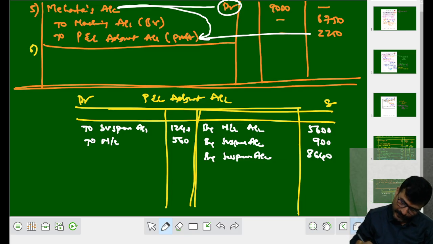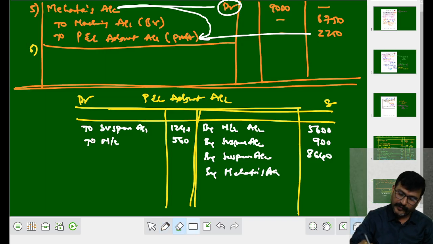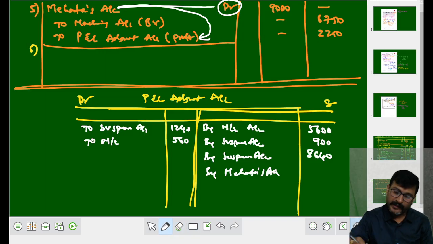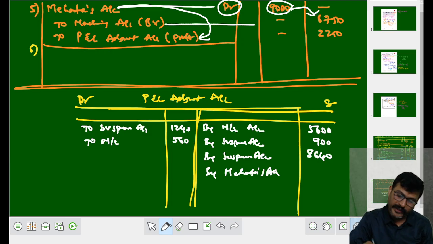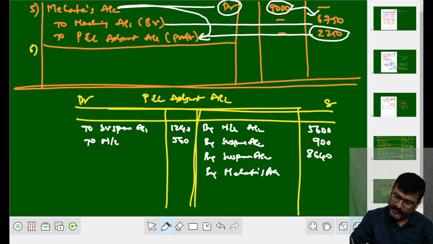So what do I have to write? I have to write by, okay, fine, by Mehta's account. How much relation between both of them? Out of 9000 of Mehta, 6750 belongs to machinery, only 2250 belongs to the P and L adjustment account. Right? Now we have to close it.